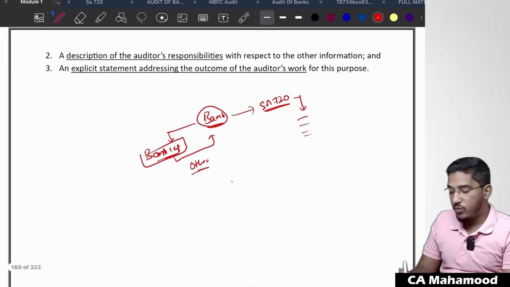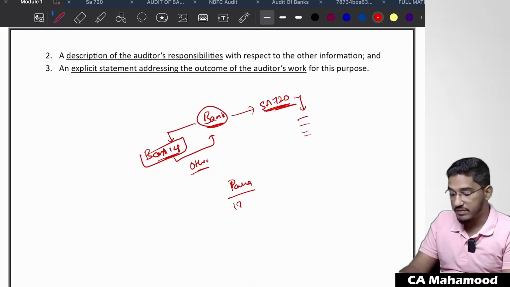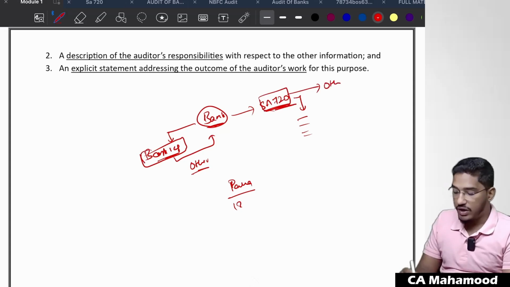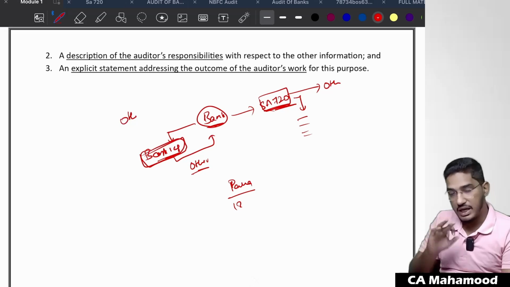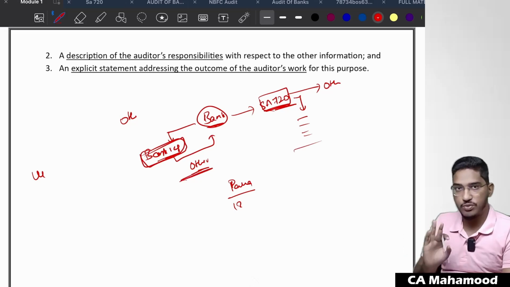Sir, can I prepare one single paragraph in my audit report giving references to both laws and regulations and SA 720 also? Under SA 720, I have some reporting responsibilities regarding other information. Under law and regulation also, I have some reporting responsibilities regarding other information. Sir, can I fulfill both the reporting requirements under one single paragraph? You can do it, provided requirements of both are complied.